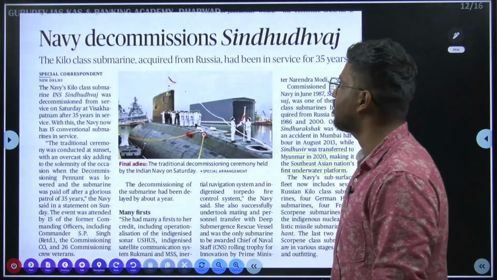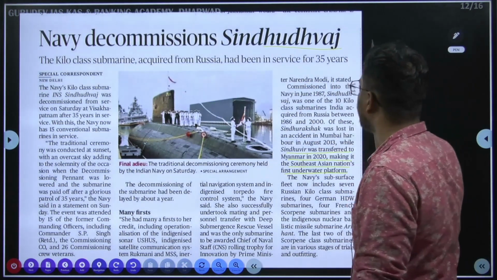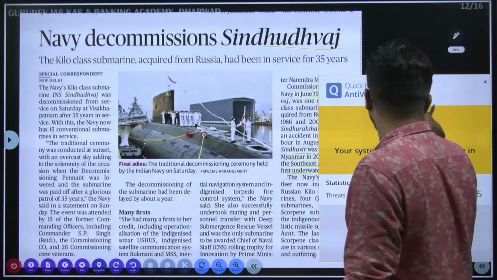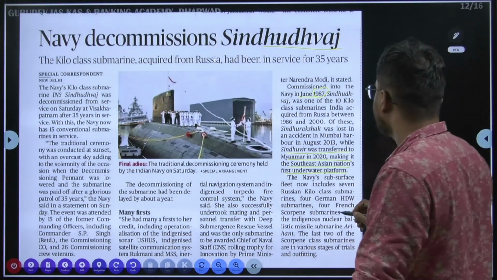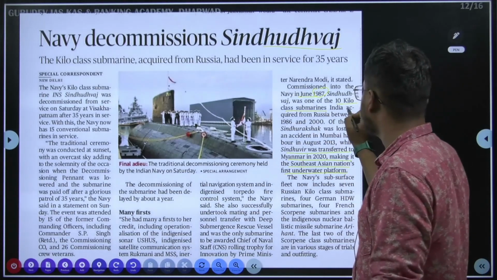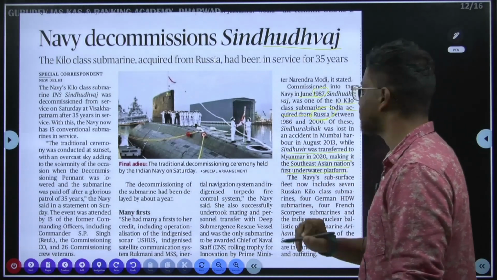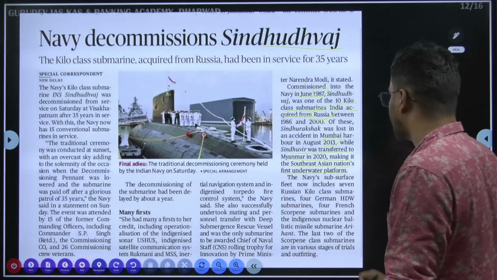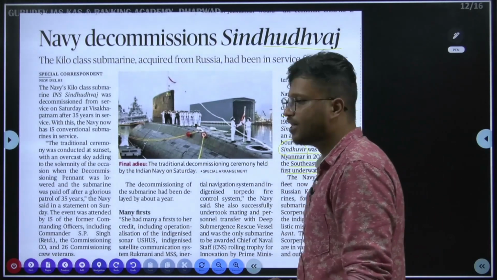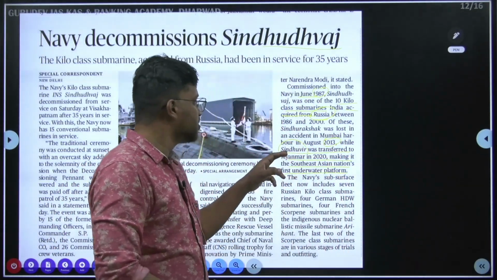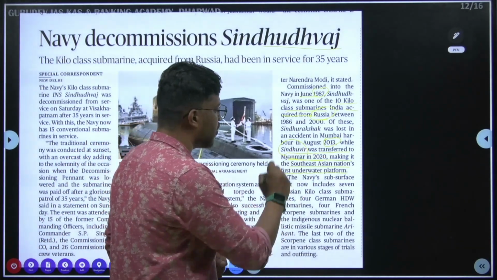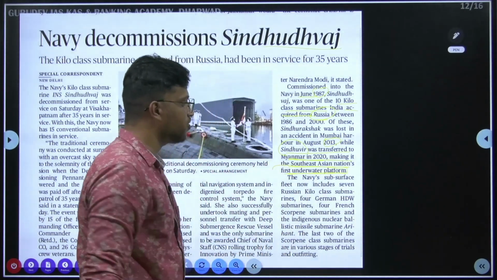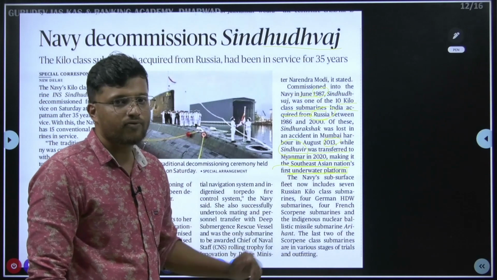Then this one, Navy decommissioned Sindhudhvaj. Okay, so when we look at the history of Sindhudhvaj, it was inducted in 1987, and it is a 10 kilo class submarine which was acquired from Russia. Okay, please note, it was acquired from Russia, but there was a fire accident that happened in 2013. Then they have mentioned another submarine, Sindhuvir. Sindhuvir was transferred to Myanmar in 2020, making it Southeast Asian nation's first underwater platform. Okay, so for Southeast Asian nations, it was the first submarine.